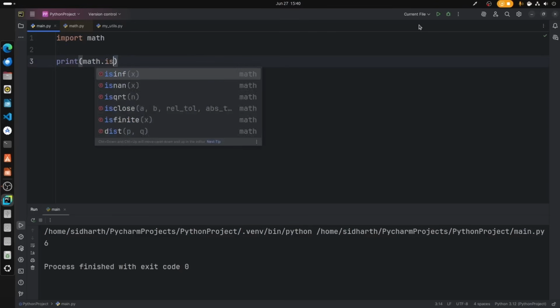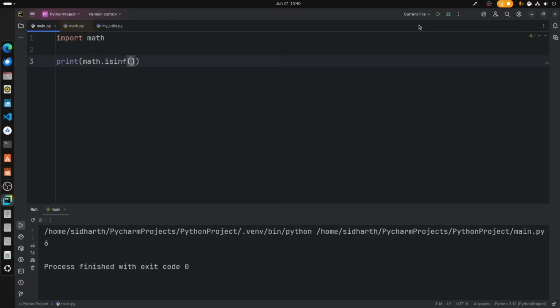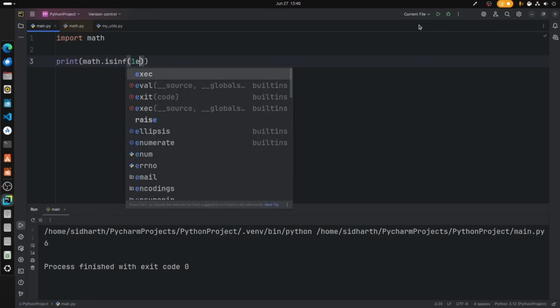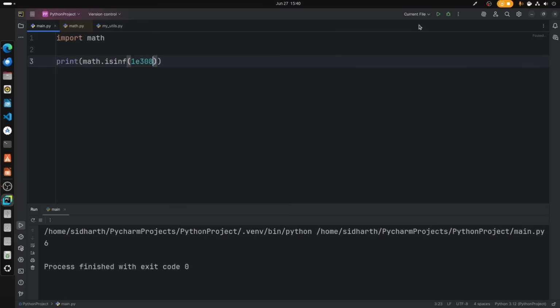Not only that, we can even check whether a number is infinite or not. For that we can use isinf, and let's say 1e308. Is that infinite? It's false. Let's say isfinite or not. Yes, now we get true because it is a finite value.